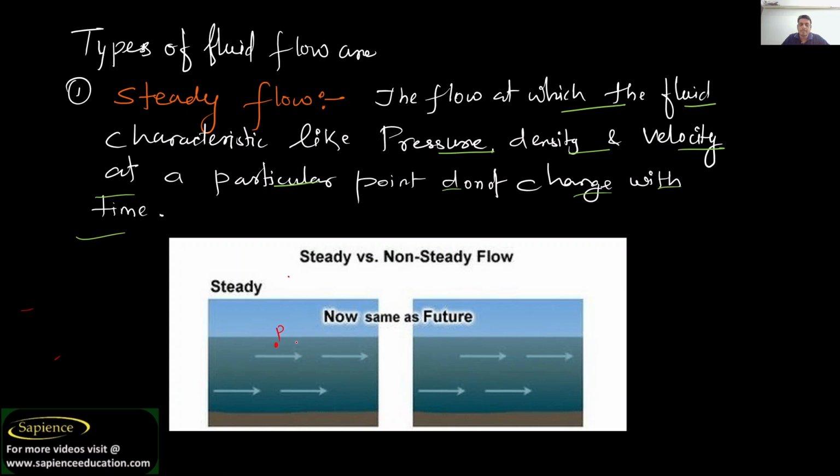For example, if the pressure is P1, velocity is V1, density is ρ1, and all these properties are constant, then after some time also the same thing holds: pressure, velocity, density, all will be the same. Can you imagine the same speed and same properties after some time? So it is not changing with time. If it is not changing with time, then it is known as steady flow.